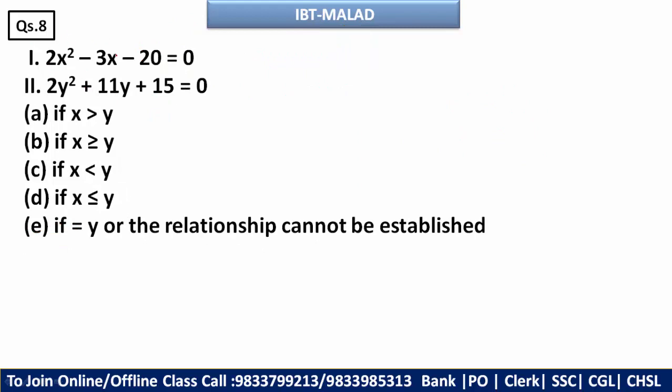Here this is what? 2x square minus 3x minus 20. If you multiply these two things, you will get minus 40. Now you need to multiply two values so that you get this minus 40, and if you add, you should get this minus 3. So this will be minus 8 and 5. Okay, so if you change the sign, your x will be 8 and minus 5. Now you need to divide by 2, because here it is 2. So this will be 4 comma minus 2.5.